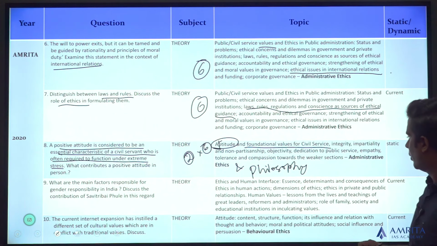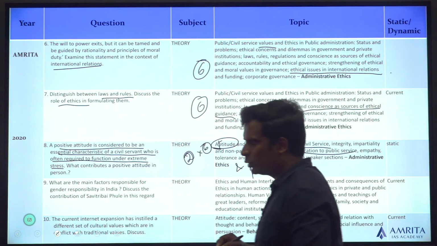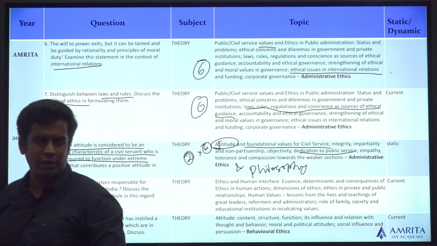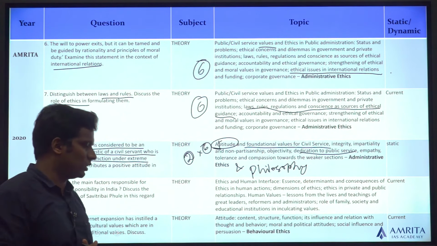Both are required. There's a topic known as dedication to public service. Topic number 2, topic number 6. Attitude and also foundational values of civil service.